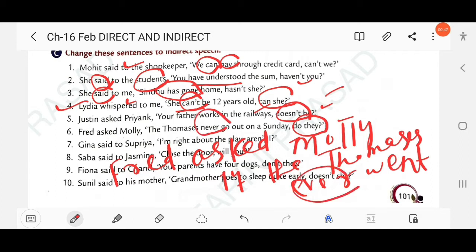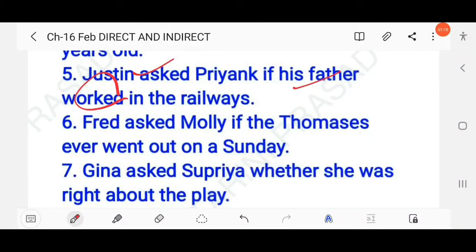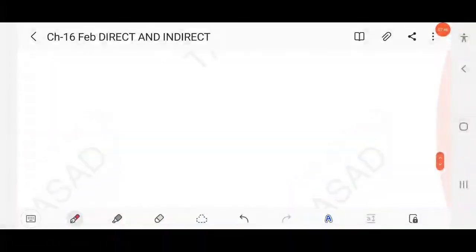Just take an example: Have you ever visited Delhi? I have never visited. Similarly, here never will change into ever. The answer: Fred asked Molly if the Thomases ever went out on a Sunday. Simple past tense will be used. Clear?